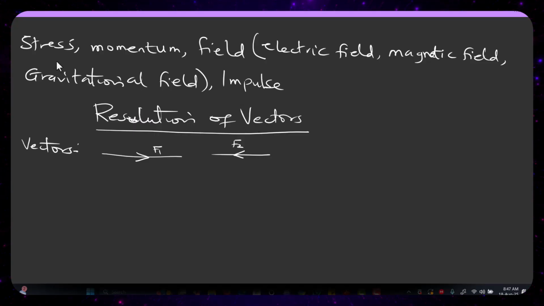It could be any of the examples I gave under vector. So the word vector refers to any of these quantities: impulse, field, momentum, stress, magnetic induction, magnetic flux, moment, torque, velocity.